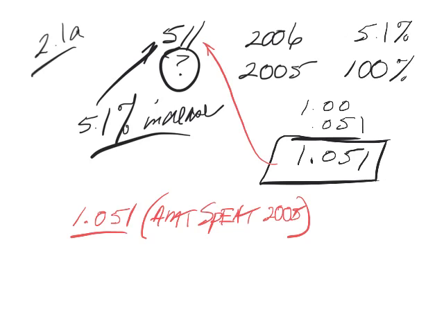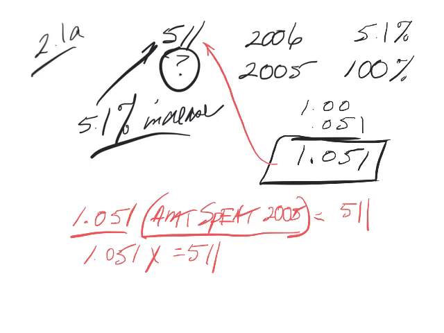We're going to take that times 1.051, or 105.1%, to get how much we spent in 2006, which in this case was $511 billion. So 1.051x equals 511. Divide both sides by 1.051 and you'll get the amount that was spent in 2005, and it needs to be smaller because in 2006 that amount increased.